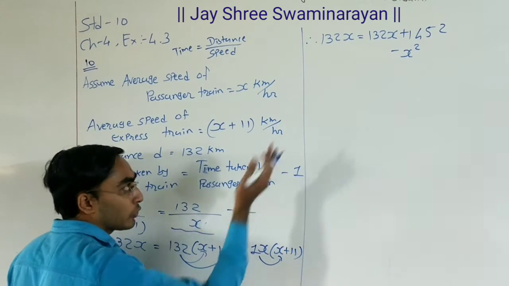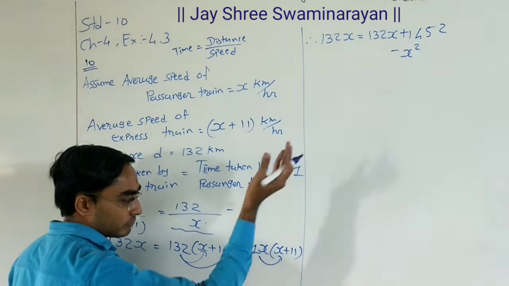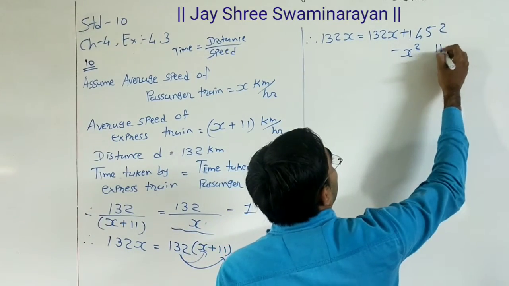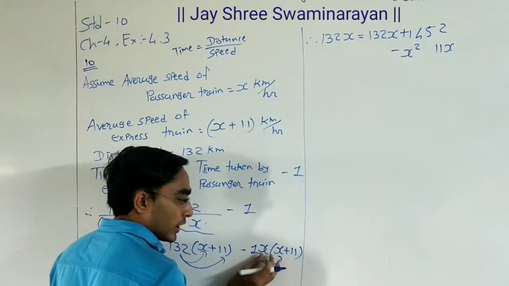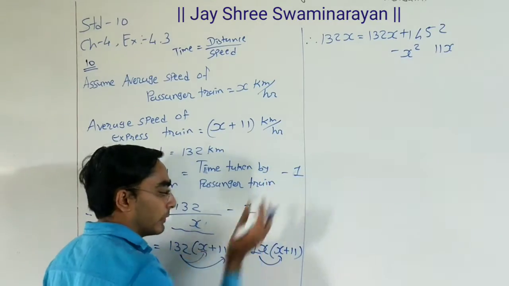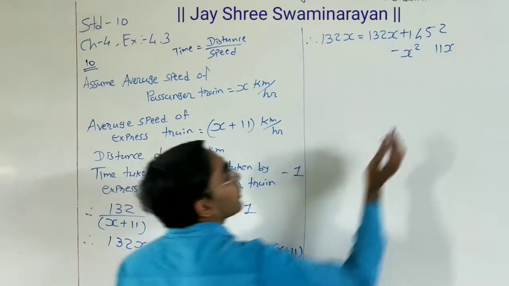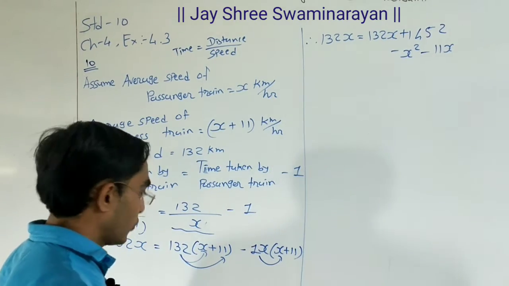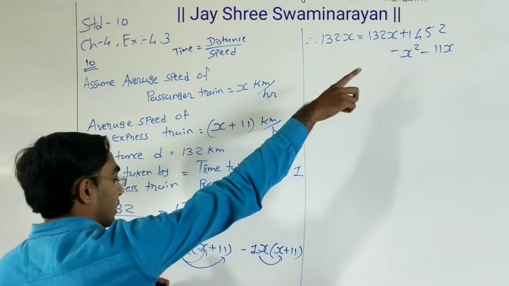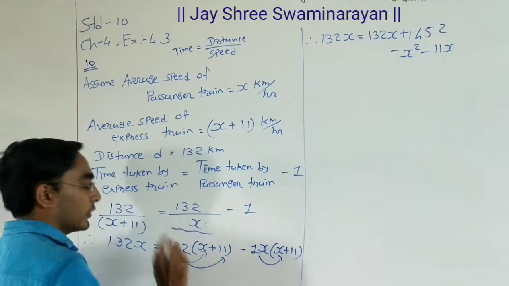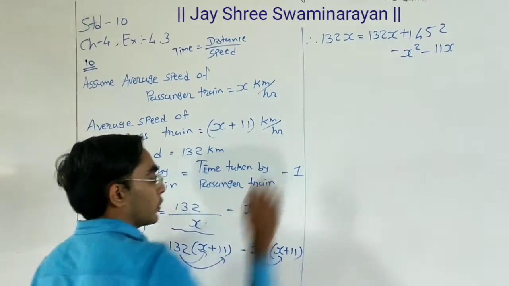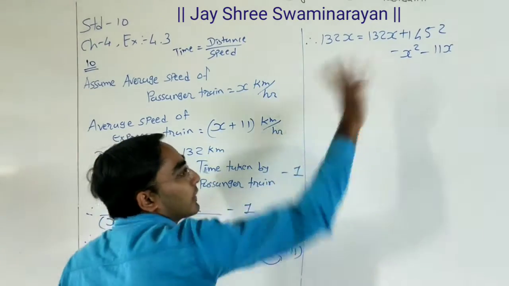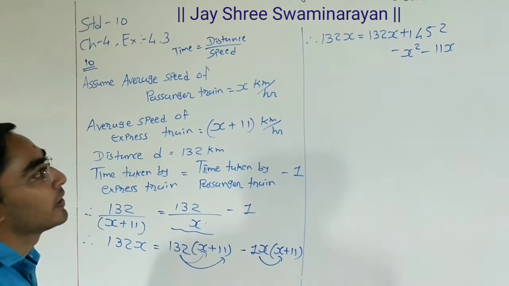Minus sign is there, so minus x square, and x multiplied by 11 is 11x, minus times plus is minus. So here 132x as it is, and 132 into x is 132x, 132 into 11 is 1452, then 1x into x is x square, and x into 11 is 11x.